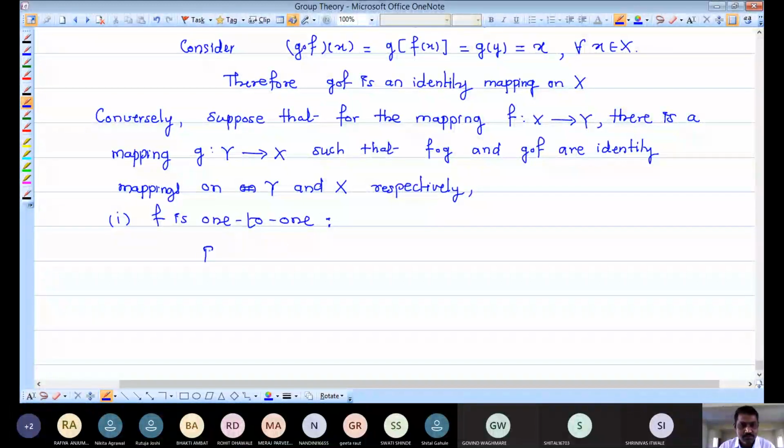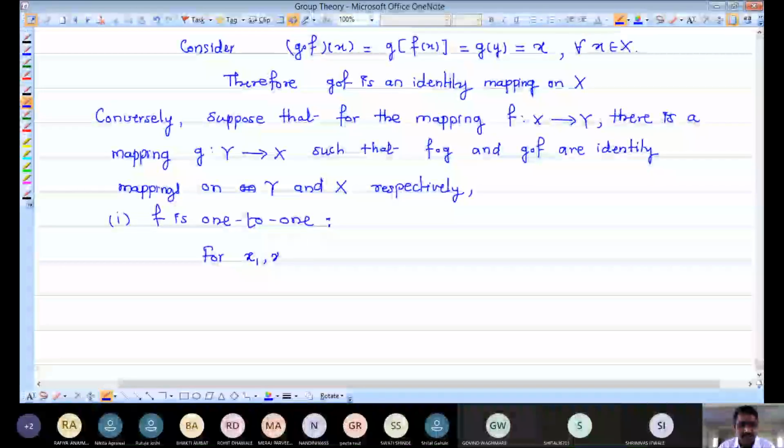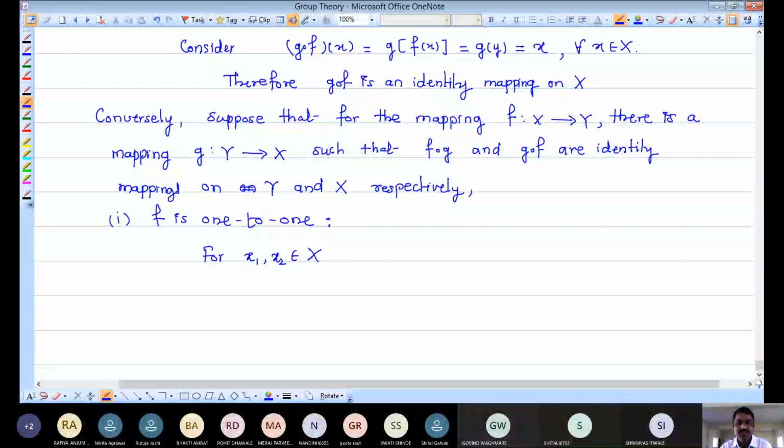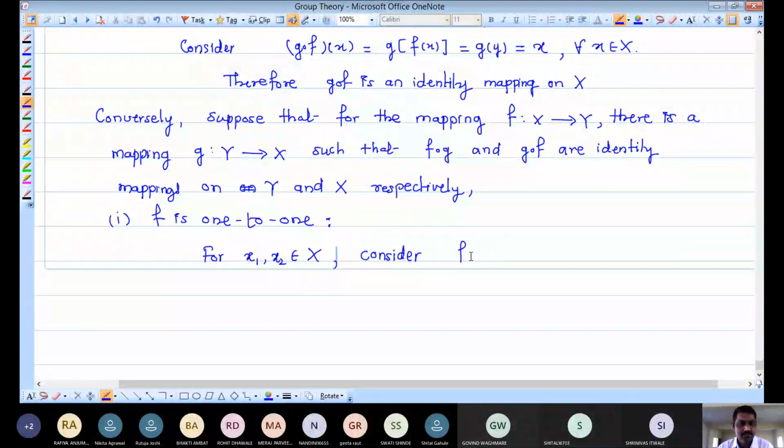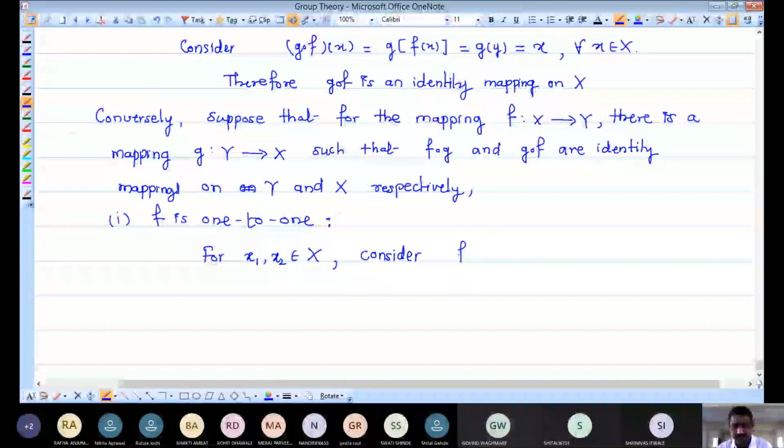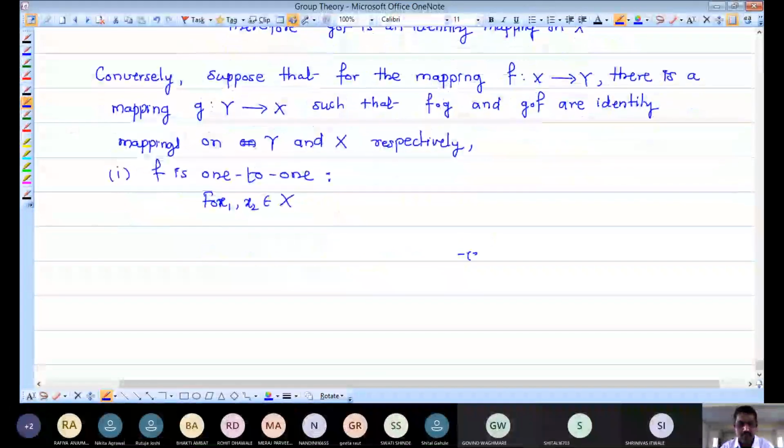So for x1 comma x2 in capital X, F is defined from capital X to Y. So I am taking x1 comma x2 from capital X. For x1 comma x2 in capital X, consider the image of x1 is the same as the image of x2 under F.